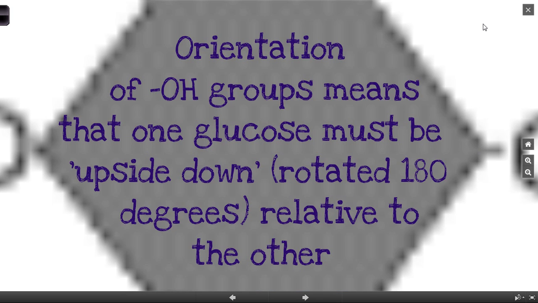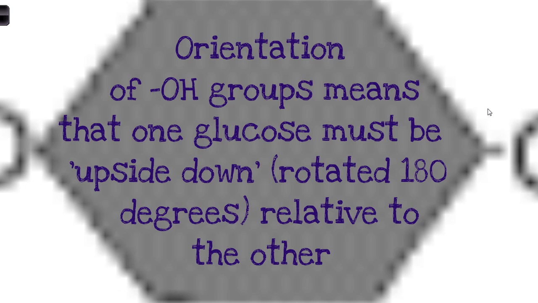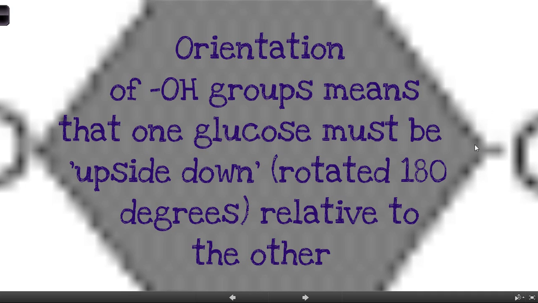We've got an OH coming up, and then from carbon 2 down, up, down, up. It just alternates. Whereas before we were using alpha glucose to make our starch and glycogen, and the alpha glucose went down from carbon 1, down, down, up, down, and then alternating. So the only difference is the OH group on that carbon 1. For beta glucose it sticks up.